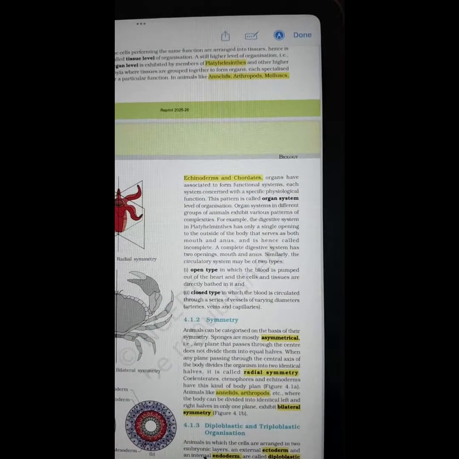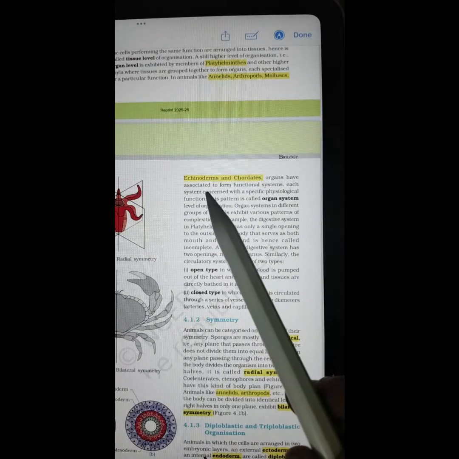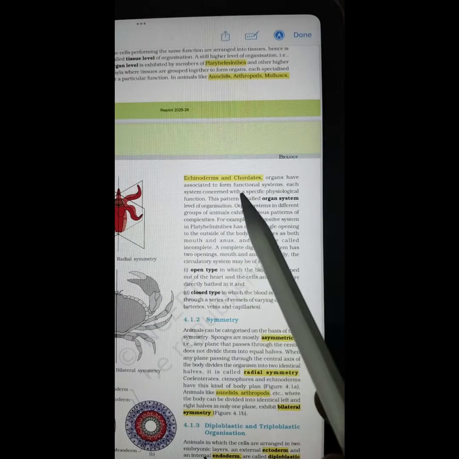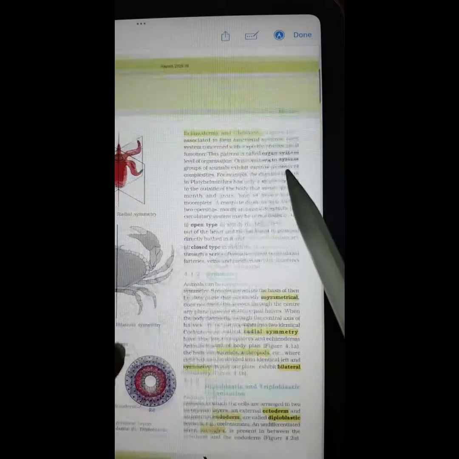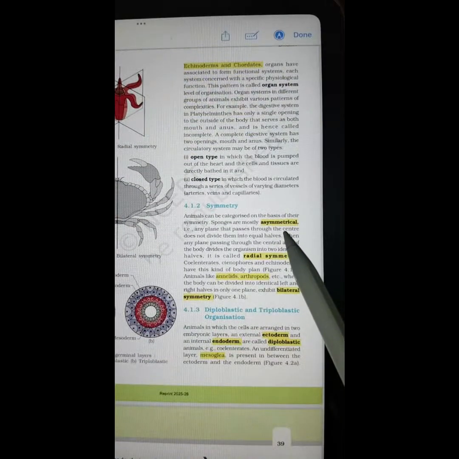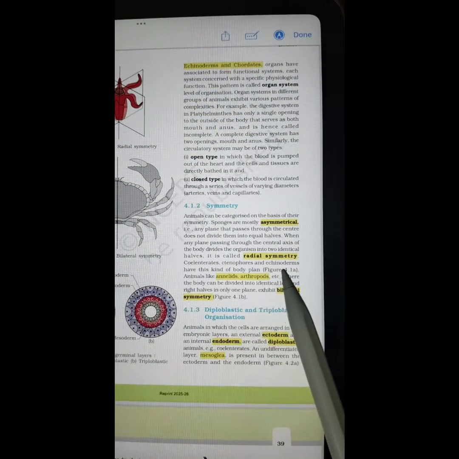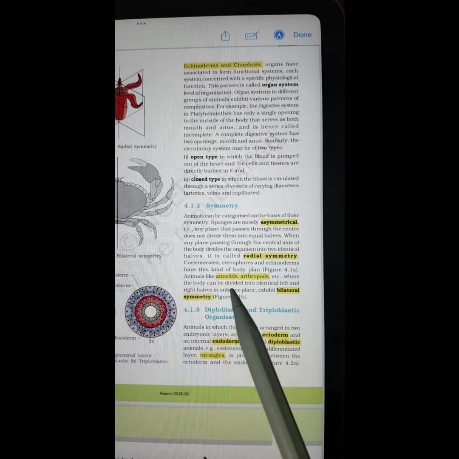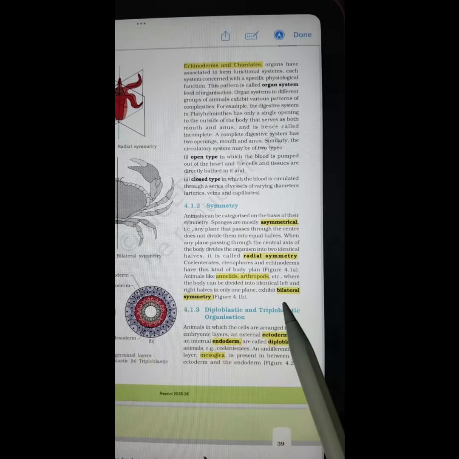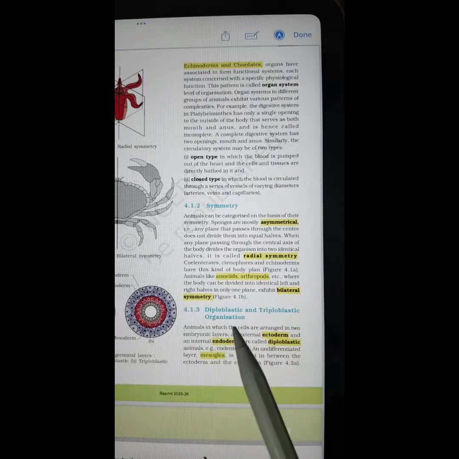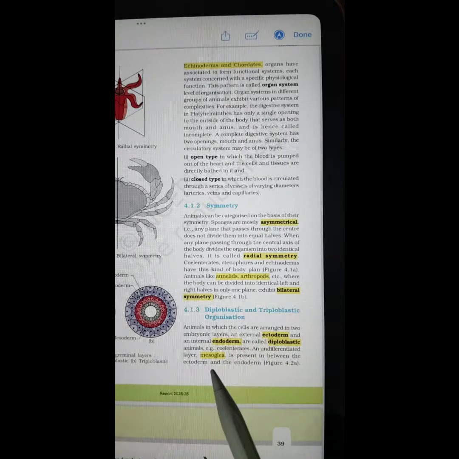Then, on this side of the page, we have echinoderms, chordates, asymmetrical, radial symmetry, annelids, arthropods, bilateral symmetry, ectoderm, endoderm, diploblastic, mesoglia.